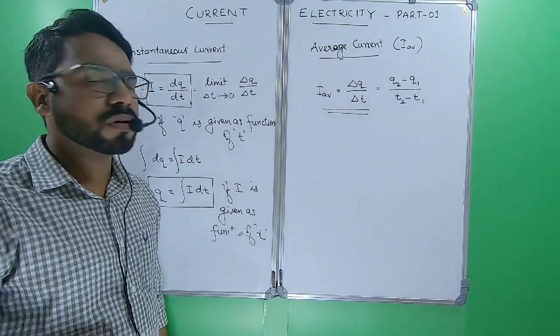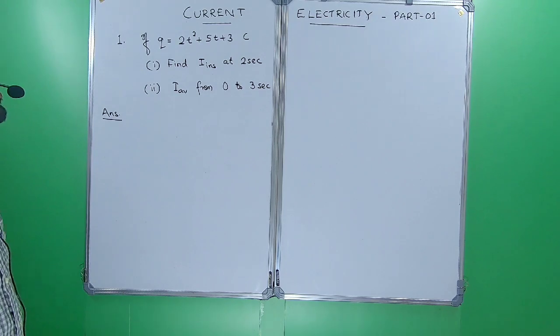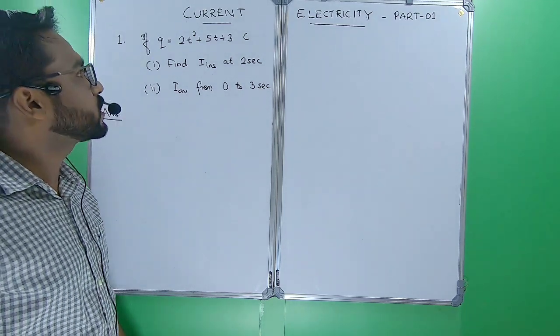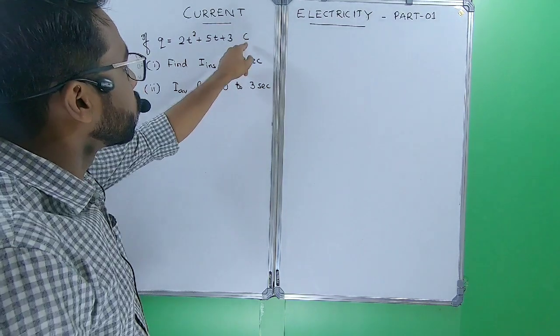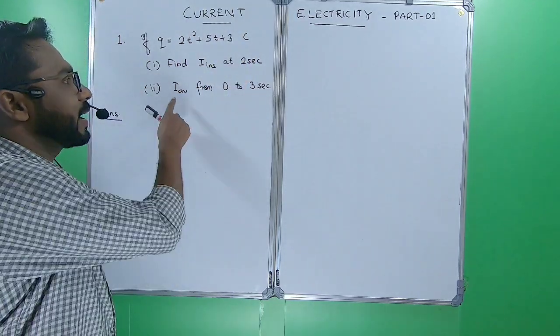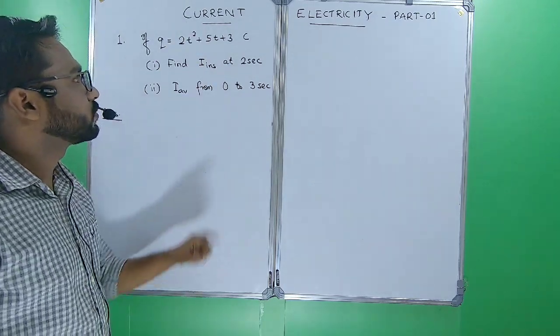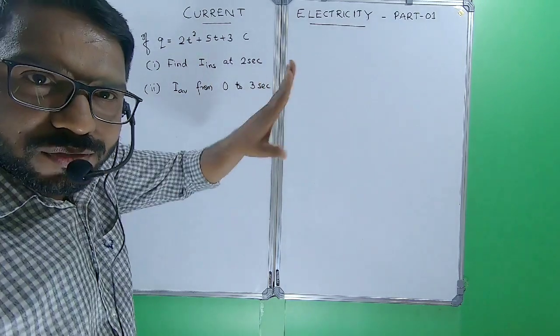Okay, you please copy the points. If charge Q equals 2t square plus 5t plus 3 coulomb, find the instantaneous current at 2 seconds and the average current from 0 to 3 seconds. Try to solve it by pausing the video, okay?